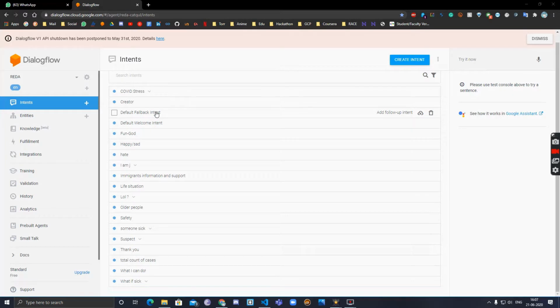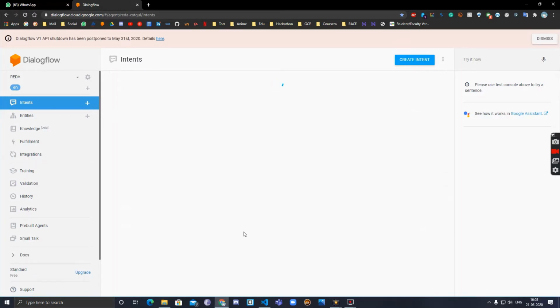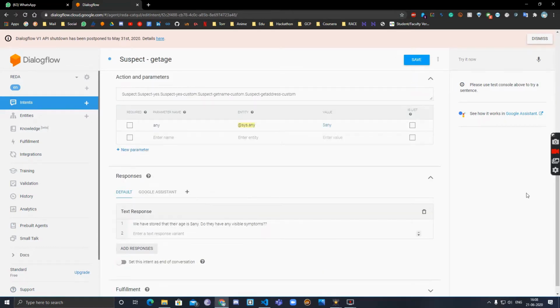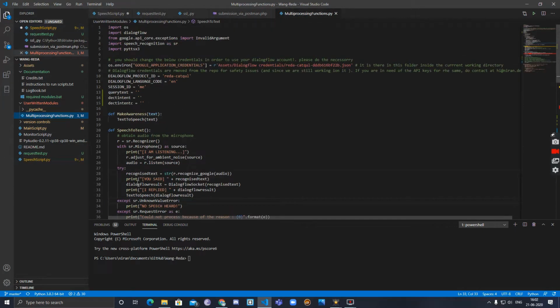Once the wake-up call is given, Reda starts to listen to the queries and understands the speech using a speech recognition API through the cloud. The data is then transferred to Dialogflow, where the intent query matching is executed and the output action is deployed. The output is then relayed back to the script, which is converted to speech and shown to the user. Not just that, the suspect information is also stored in the database onto the dashboard so that the authority can view it and take necessary action as required.